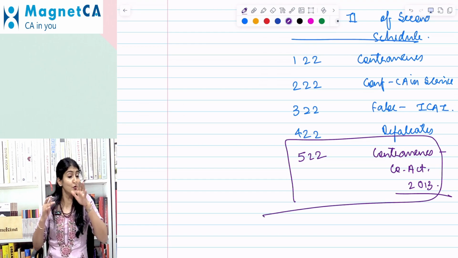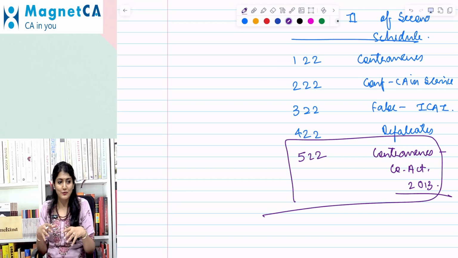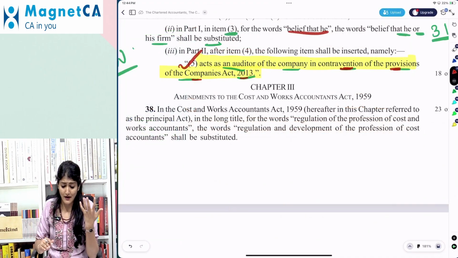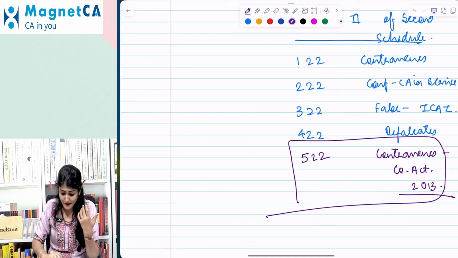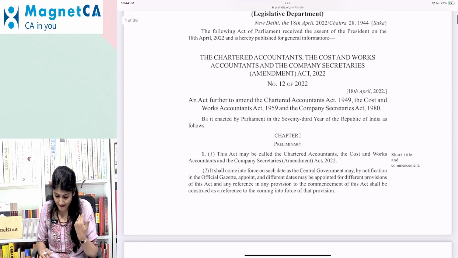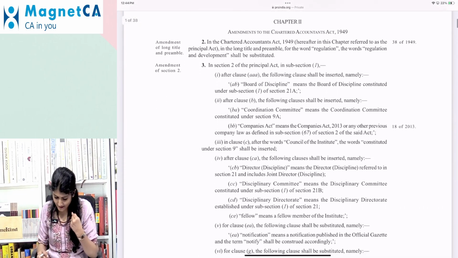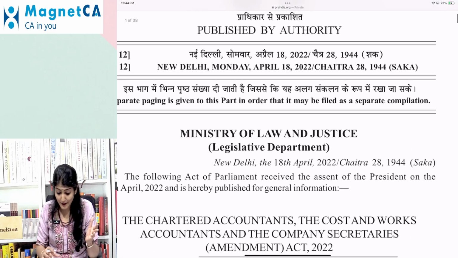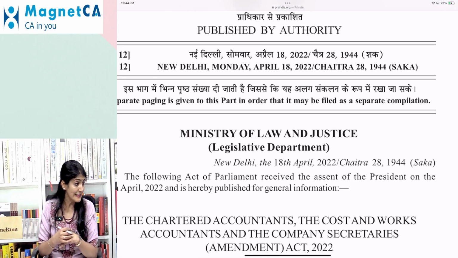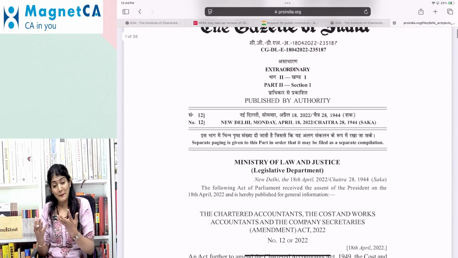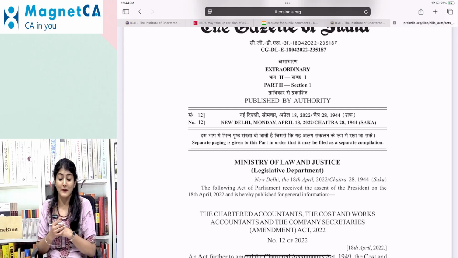Right, so again, we need to wait for the RTP May 25 to be released by ICAI or any update coming, wherein they would say that yes, this particular clause has been added to our syllabus also. Because as such, the CA Amendment Act has been issued under the official gazette, right? It's 2022, but again for November 24, right? So April 8, 2022, but we did not see it in the November 24 RTP, right? So we need to wait and watch for the May 25 RTP, whether it would be applicable or not.